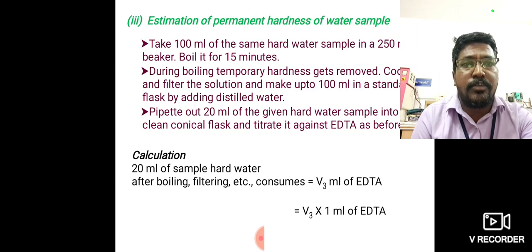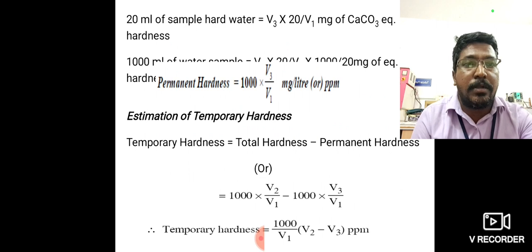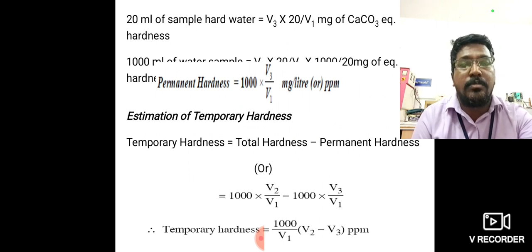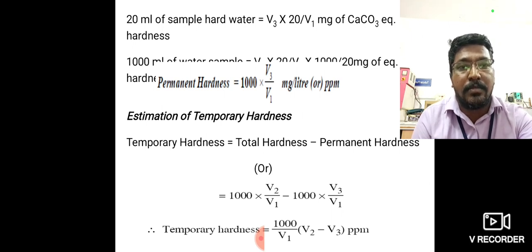Next, permanent hardness: 20 ml of sample water. After boiling and filtering, find the V3 ml of EDTA. Permanent hardness is equal to 1000 times V3 divided by V1 milligram per liter. Temporary hardness is equal to total hardness minus permanent hardness. So temporary hardness is 1000 divided by V1 times (V2 minus V3) ppm.